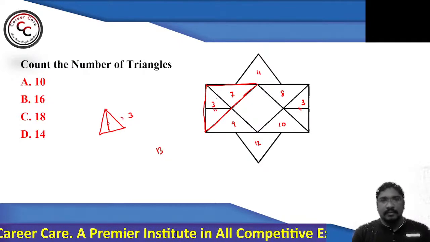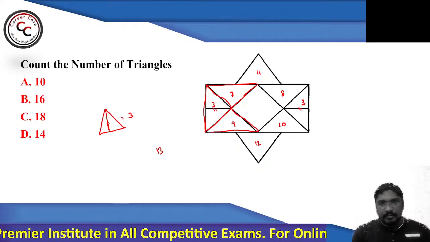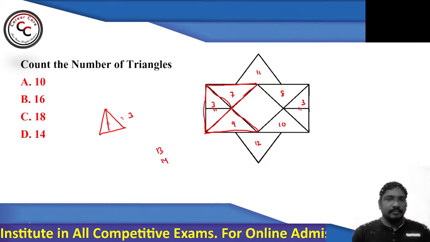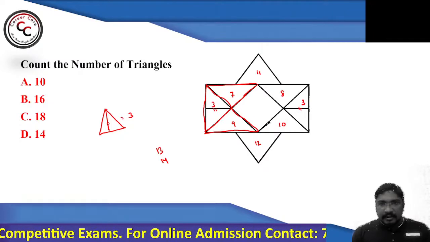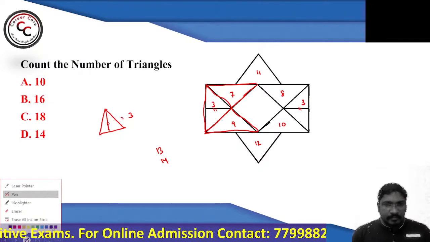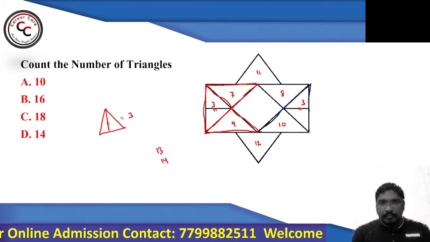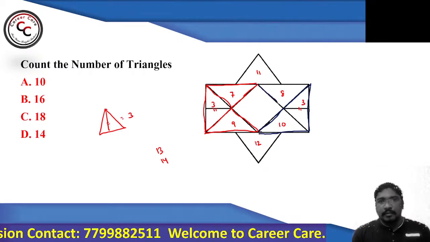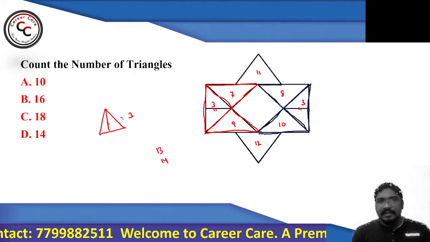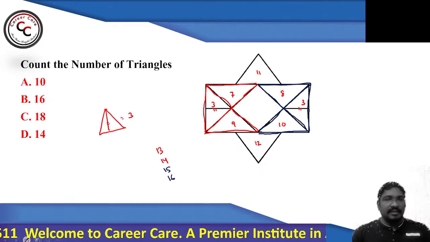13, then horizontally 14. Let me change the color. Similarly, 15, then 16. Yes.